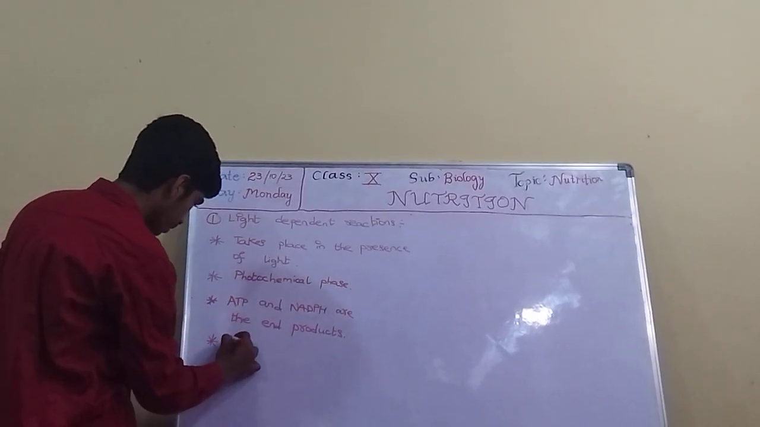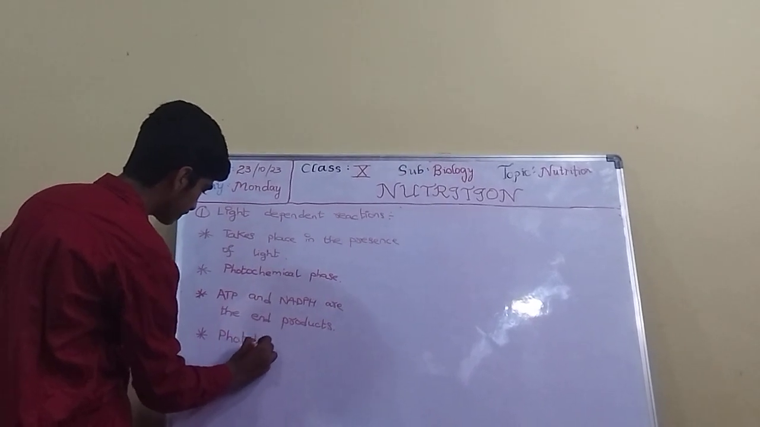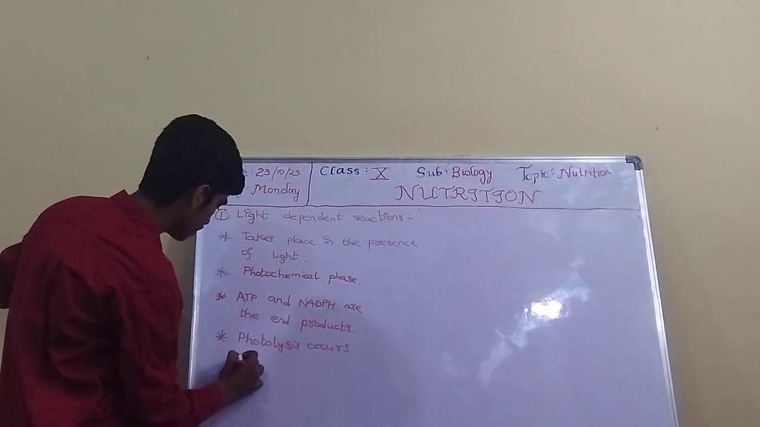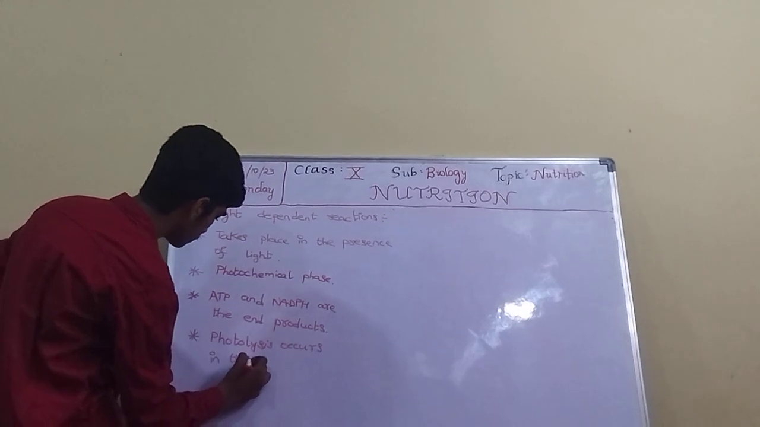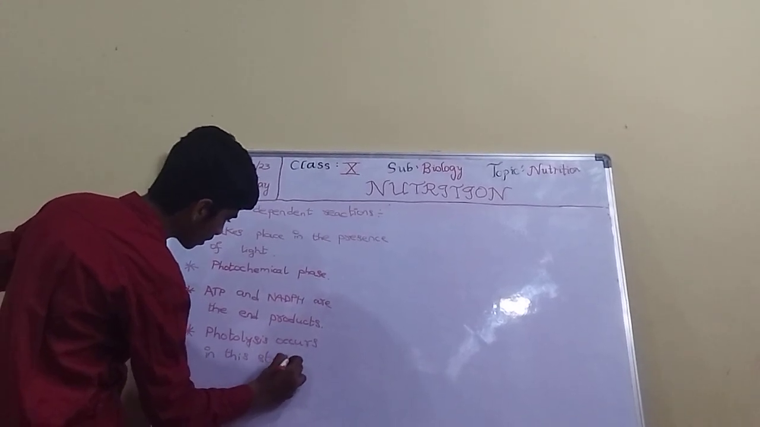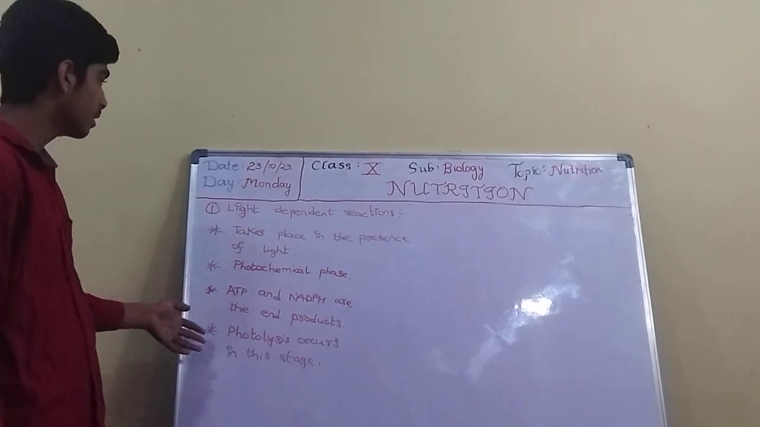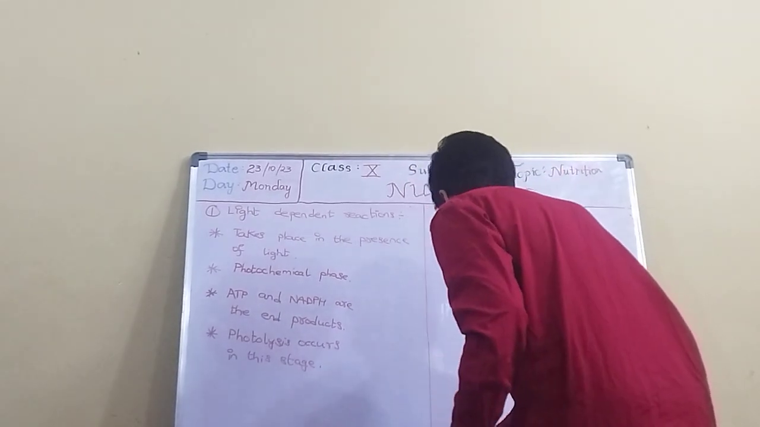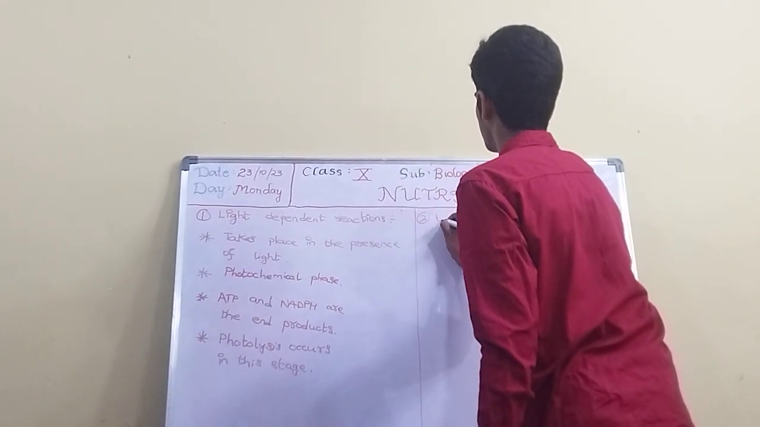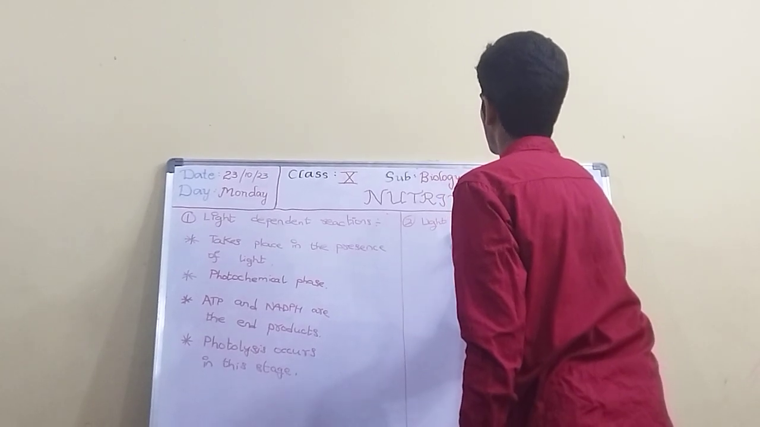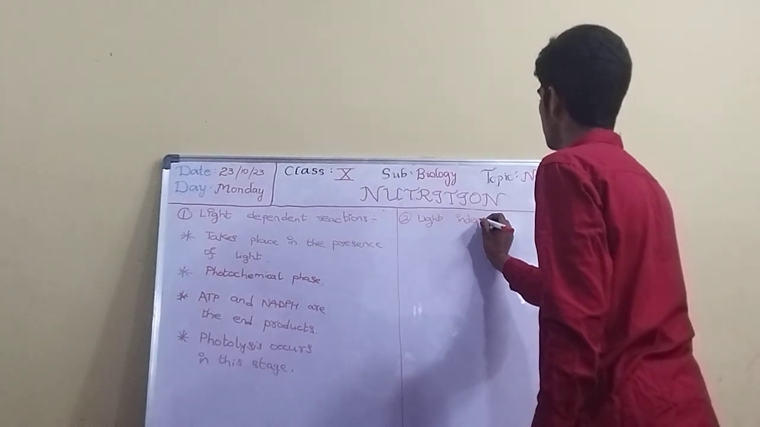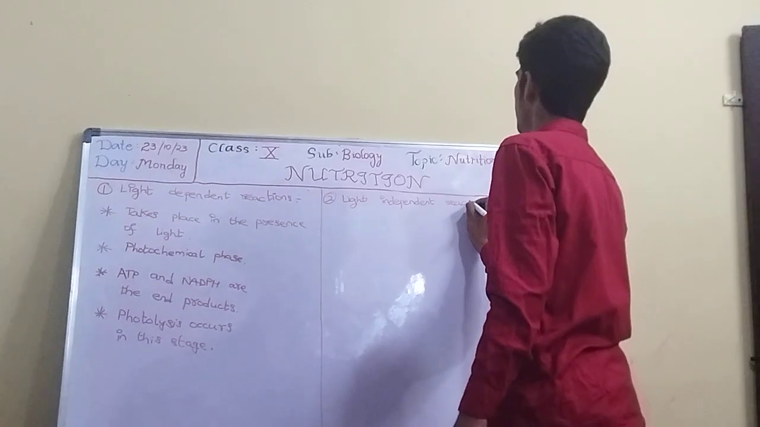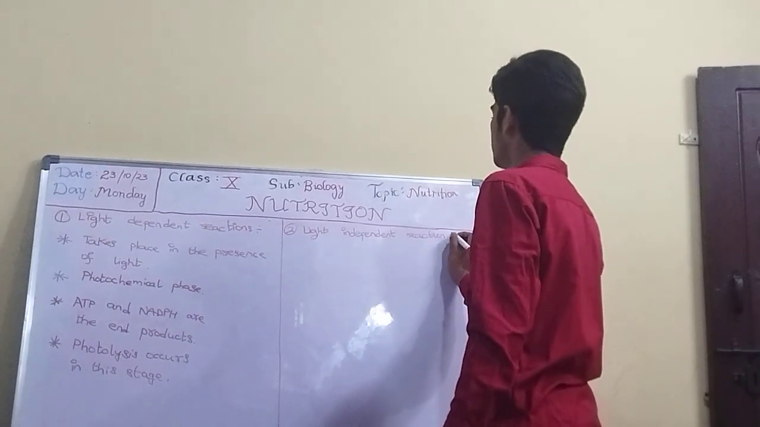Next one is that photolysis occurs in this stage. It means when the light dependent reaction takes place, photolysis also occurs in this stage. Now the second one is light independent reactions. It means there are two reactions, light dependent and light independent.